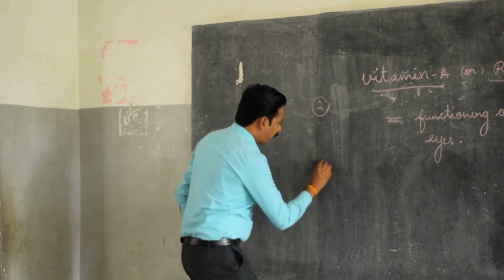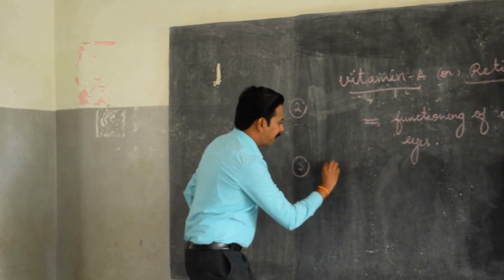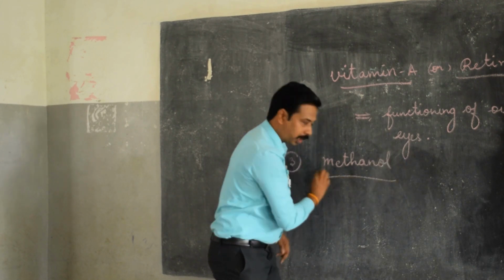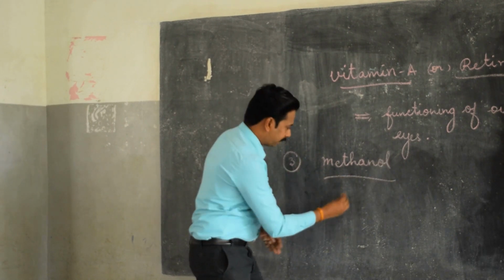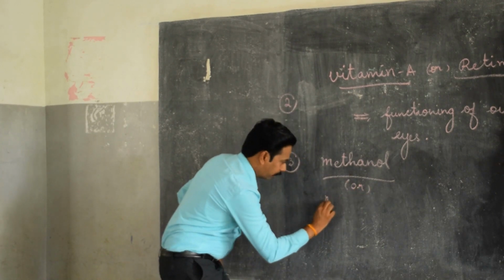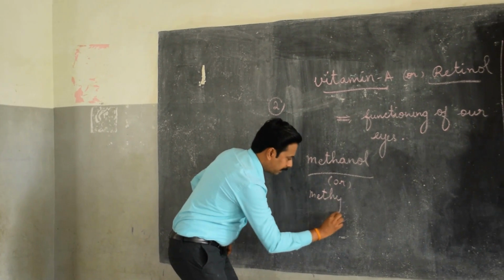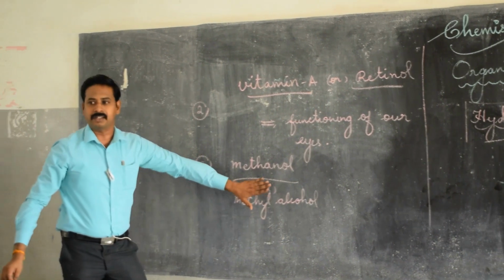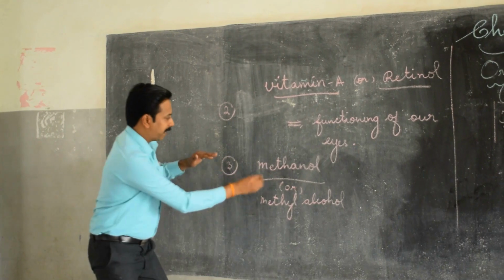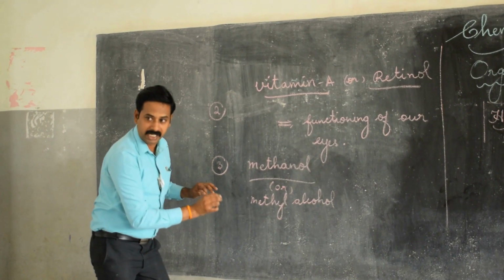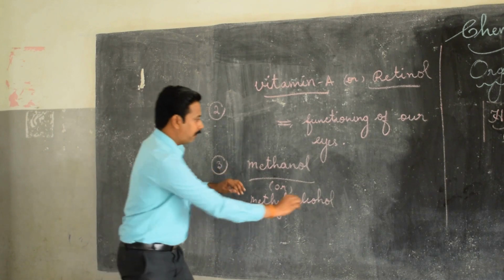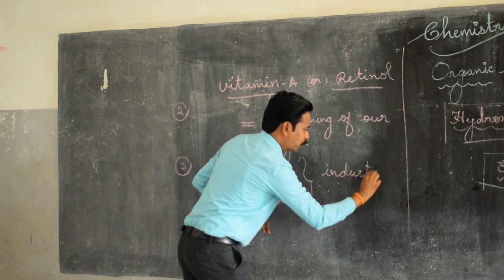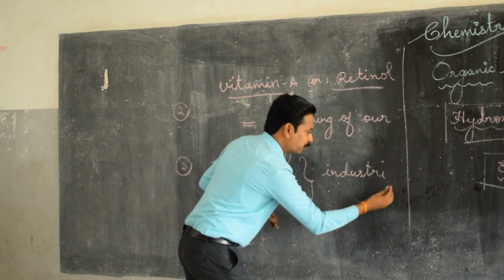Next, third one mark is none other than methanol. Yes, listen carefully, methanol, which is otherwise called as methyl alcohol. Methanol or methyl alcohol, which is very poisonous in nature. Yes, kindly make a note of it. Methanol or methyl alcohol is very poisonous in nature, which is used as an industrial solvent. Most of the industries use it as a solvent.